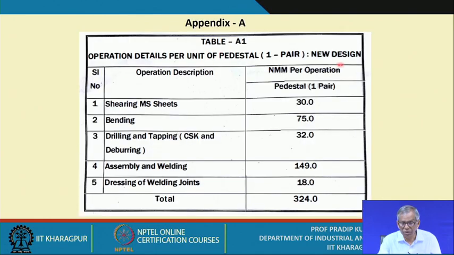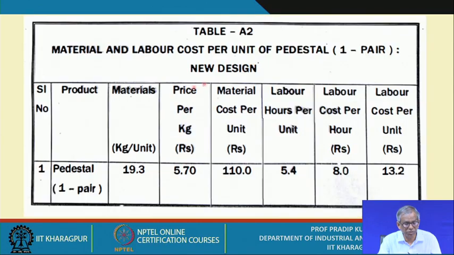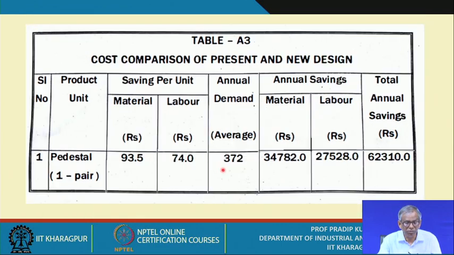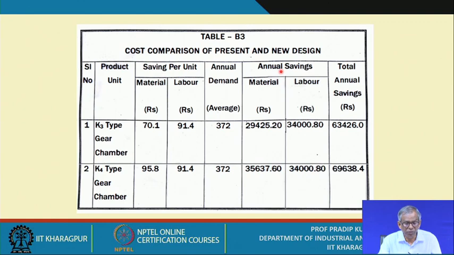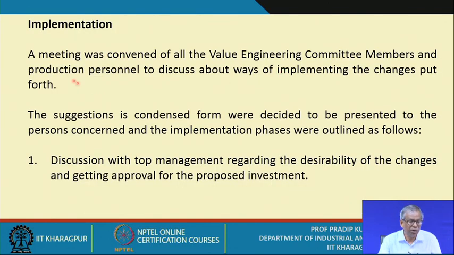So, the details are given, the operation details per unit of pedestal, and this is the material and labor cost per unit of pedestal, one pair pedestal. All these for the new design we have this breakup, and similarly the cost comparison of the present and new design. So all these details are here. So you please refer to all these tables, and then we come to the implementation part. So we have verified the new designs from different perspectives, and ultimately we went for their implementation.